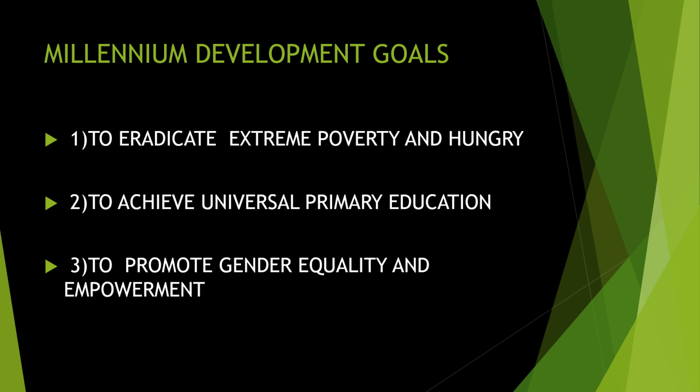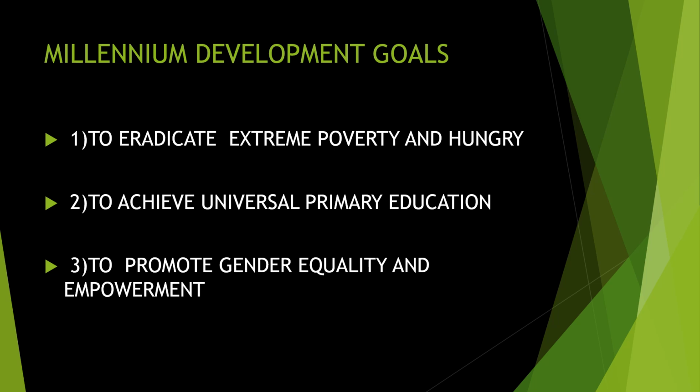Next, the second one is to achieve universal primary education, to give primary education to write and to read. That is primary education, the basic needs that the people have to get. So they will be improved. So that was the desire in the Millennium Development Goals. Okay, that is the second goal.